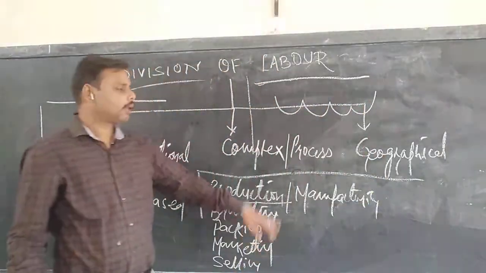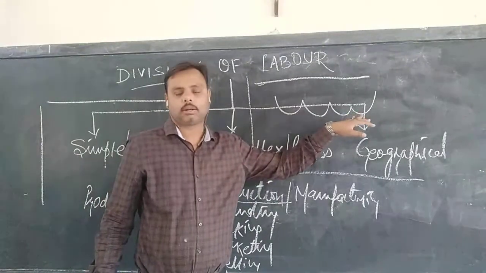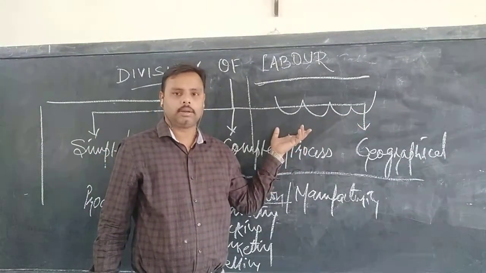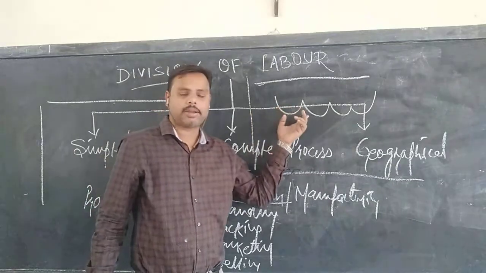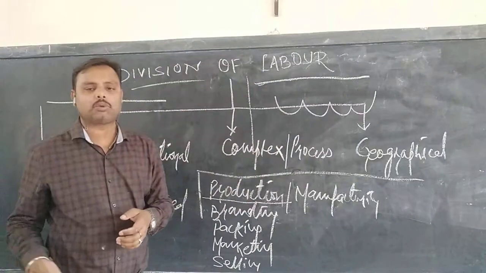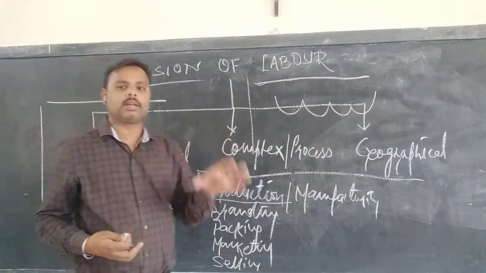Like in a chemical reaction, we follow the concept of chemical bonding. Unless and until A is complete, it will not react to B. So they are related to each other. This is vertical division of labor.